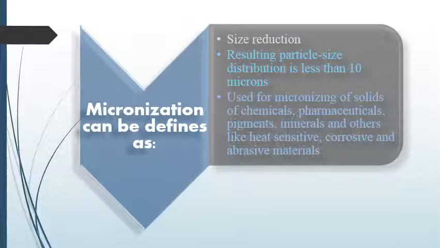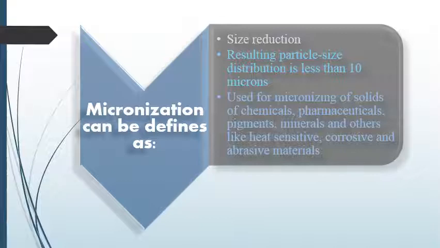Now, micronization of solid chemicals can be used for various purposes, like it can be used in the development of tablets or capsules for the granulation process. This is basically the application of micronization.